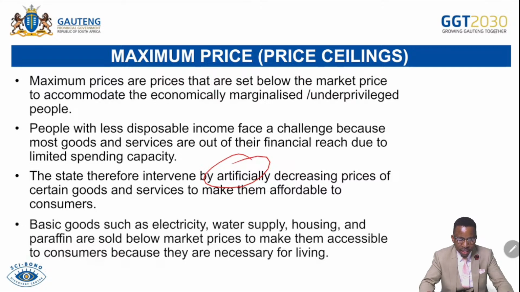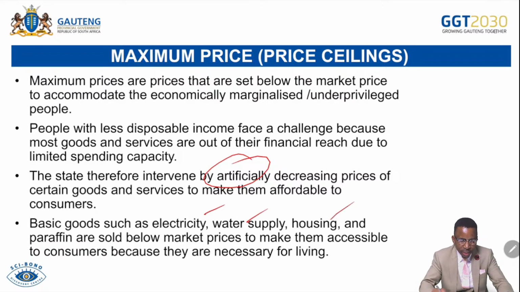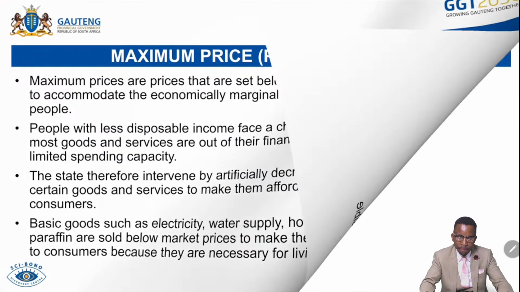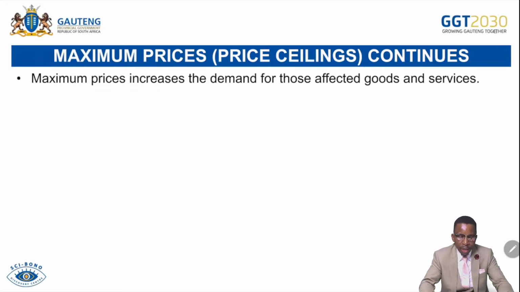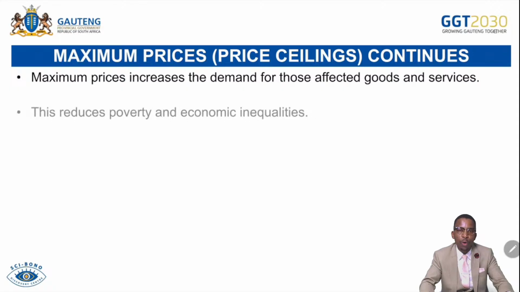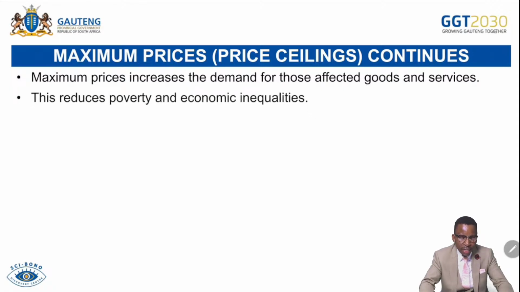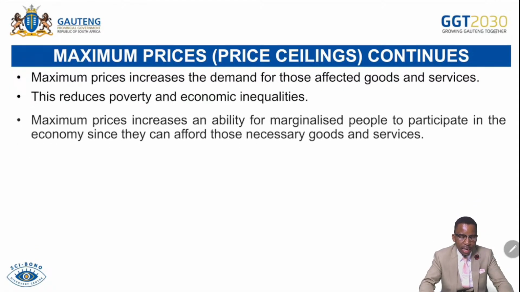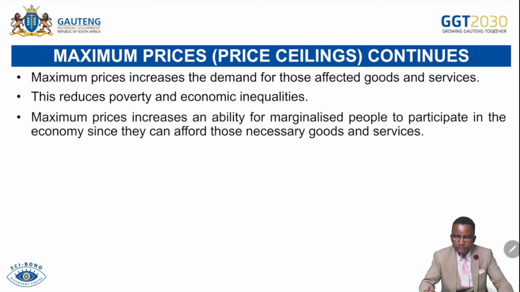Basic goods such as electricity, water supply, housing, and paraffin are sold below the market price to make them accessible and affordable to consumers because they are important for the wellness of society. Maximum prices increase the demand for those affected goods and services. So there will be more demand as people will then afford more. This reduces poverty and economic inequalities. Maximum prices increase the ability of marginalized people to participate in the economic mainstream because they can afford goods and services.